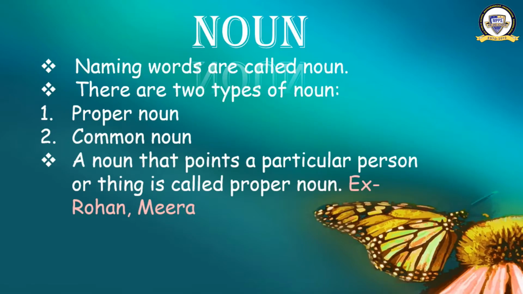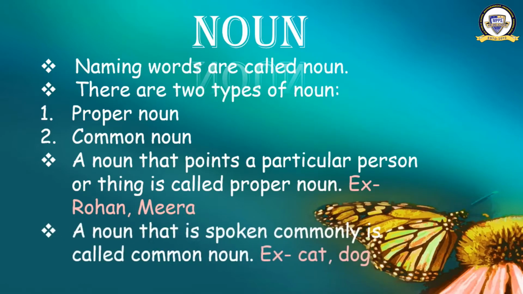If I say the word girl, that word is common to everybody and that is known as common noun. A noun that is spoken commonly is called a common noun. Example, cat, dog, etc. If you give a name to the cat like Pussy, then Pussy is a proper noun and cat is a common noun. If I take the name of Aradhya, what type of noun is Aradhya?